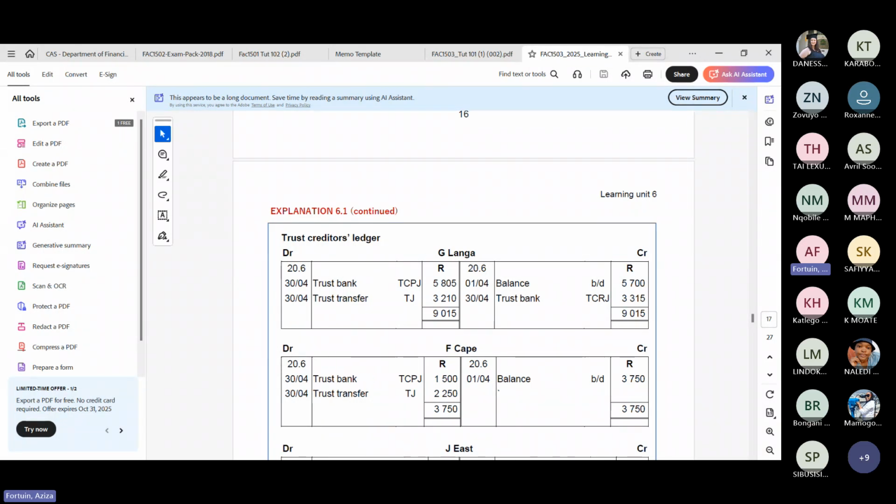So we're going to go to Langa. If you will note in the trial balance, they gave a balance for Langa of 5.7. We filter out the trust bank account for Langa, which was 3315, and the trust payments is 5805. That was all in the subsidiary journals, if you remember correctly. Is everybody still with me?